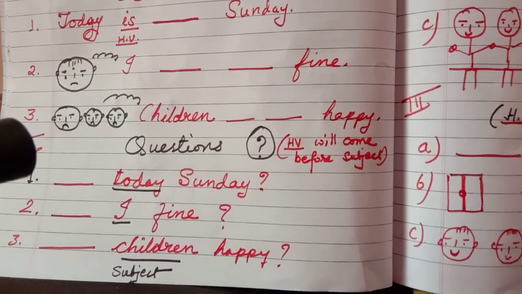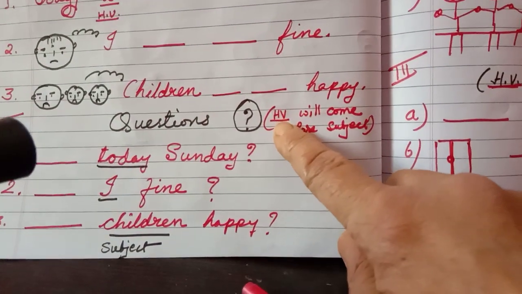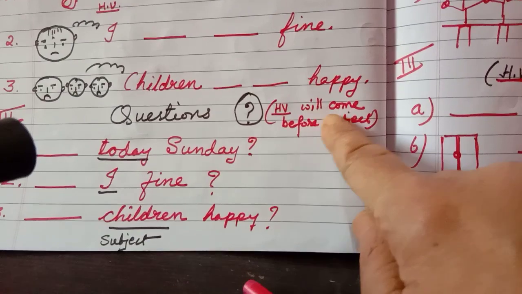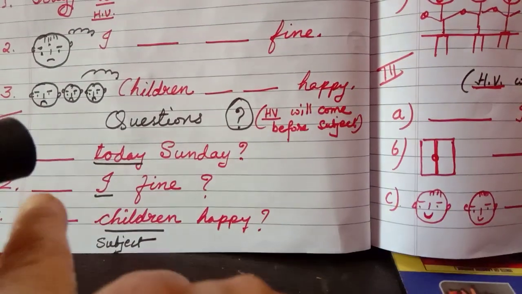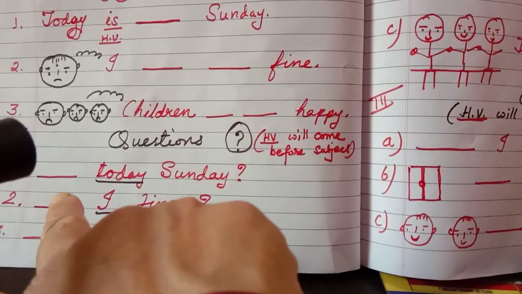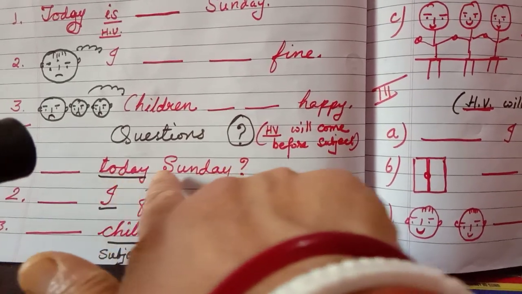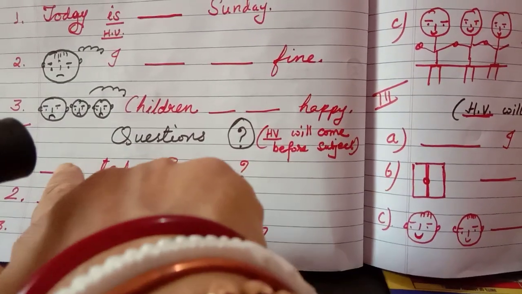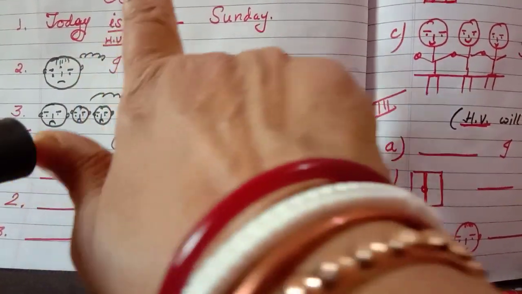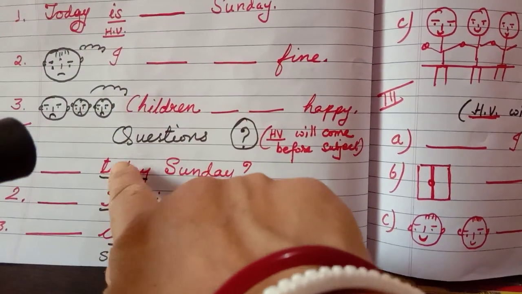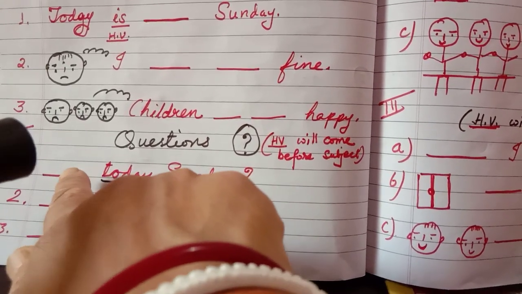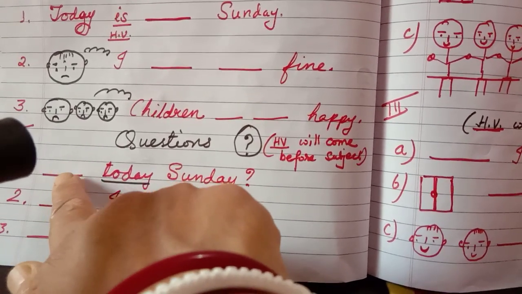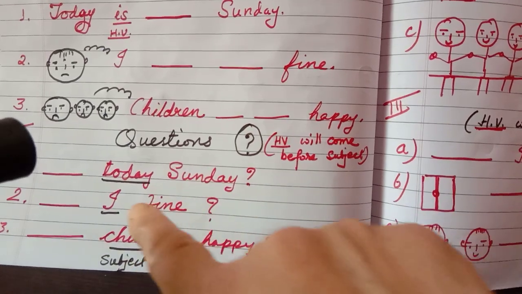It is very easy. I have written that the helping verb will come before the subject. Here I have written today Sunday. First we wrote that today is Sunday. Here is will come in front of the subject. Today is the subject. That means, is today Sunday?